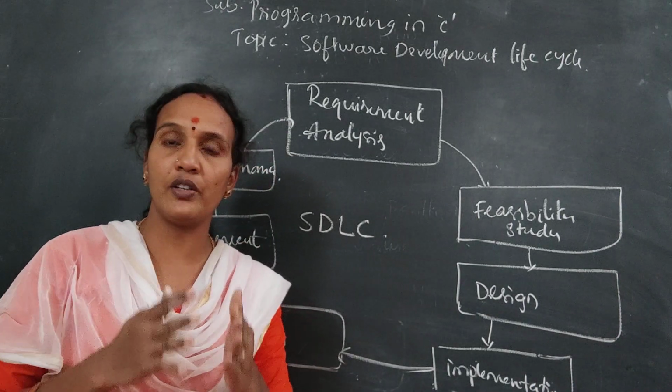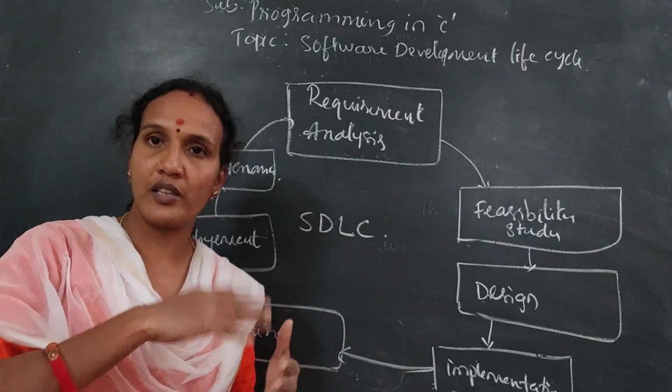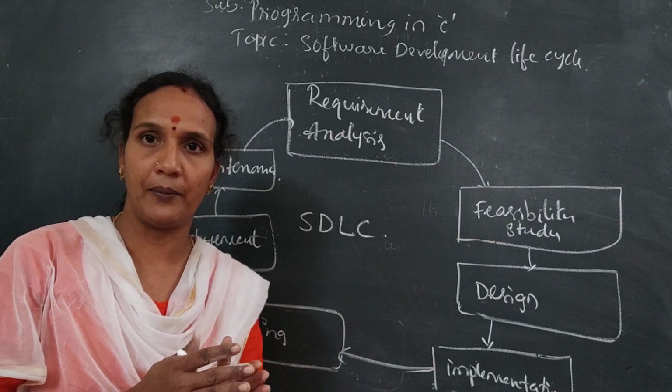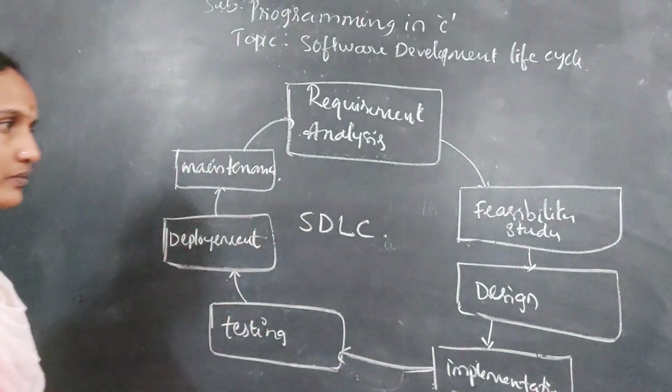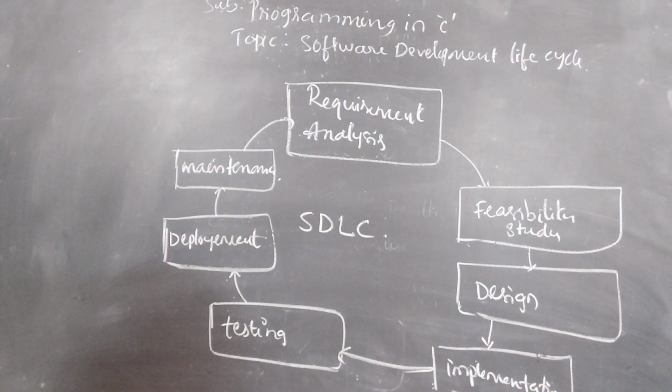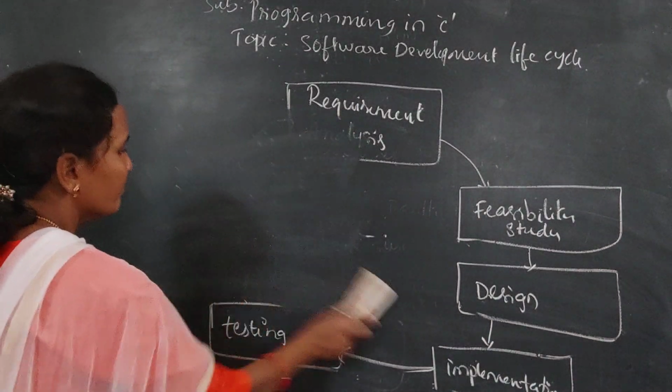That is why when you are developing a software, all these stages should be done. It is very, very important, so you can take a screenshot of this. Now we'll discuss the requirement analysis.